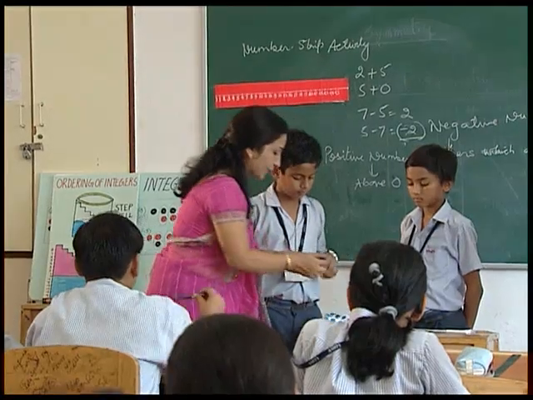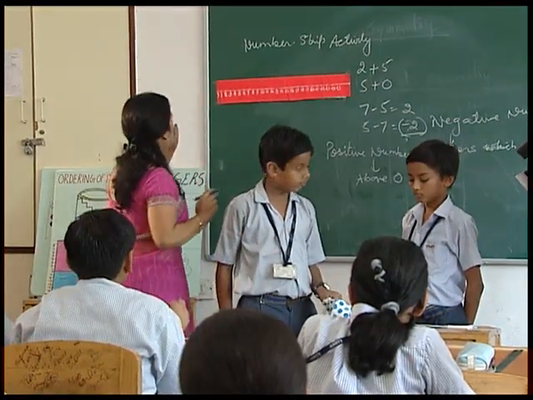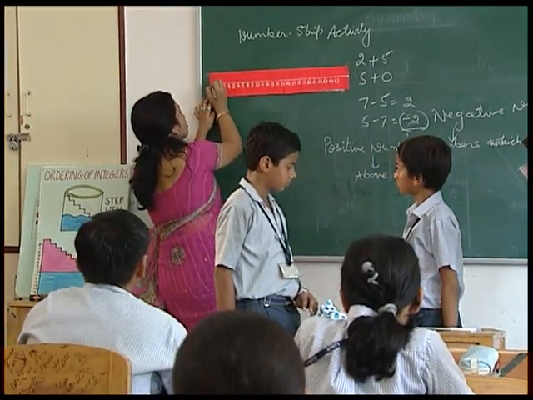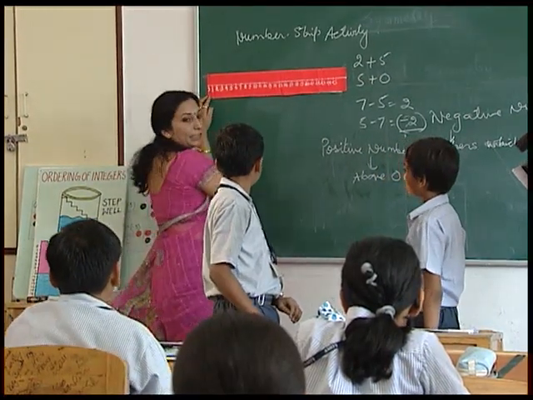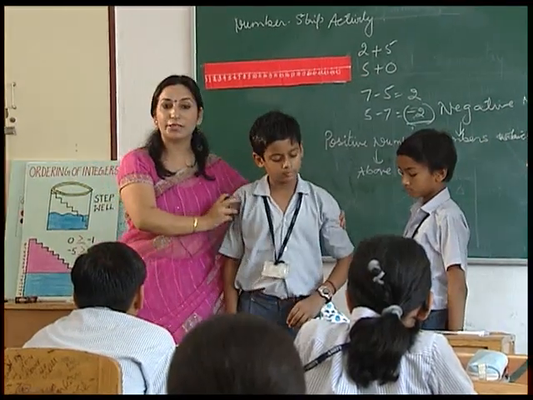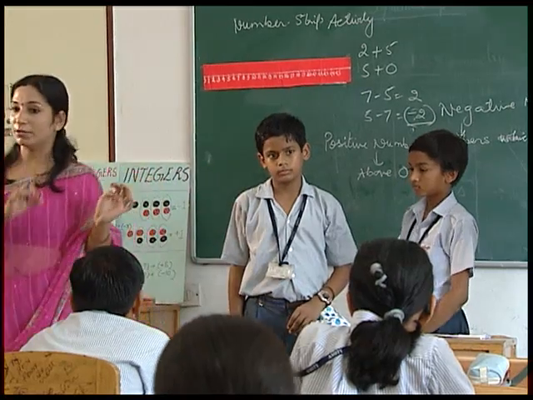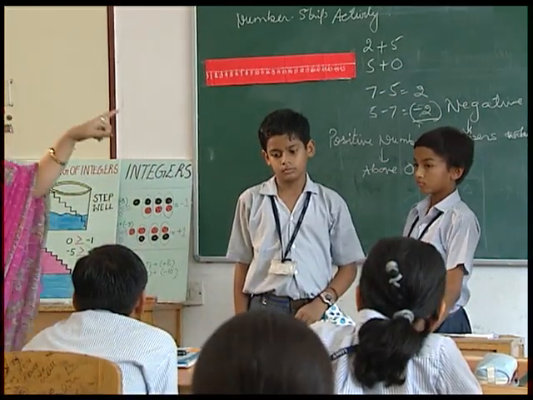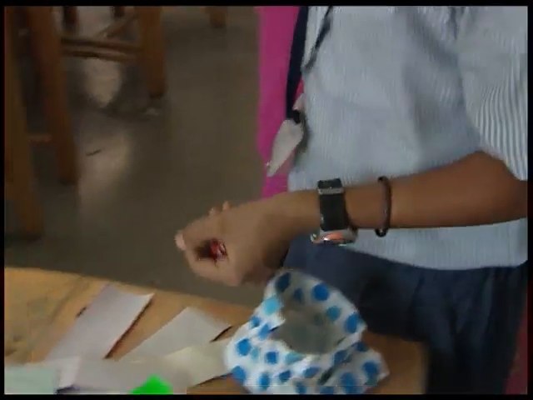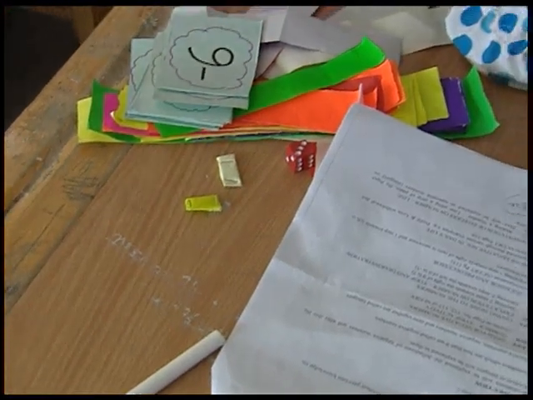First Divyansh is playing this game. Both of them, Divyansh and Bharat, are at the 0 mark, at the 0 position. When they take out the dice, whatever number shows on the dice, their movement will be made on the number strip. Throw the dice. Alright.